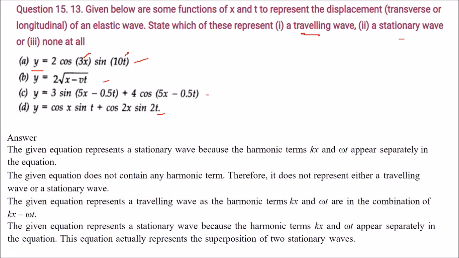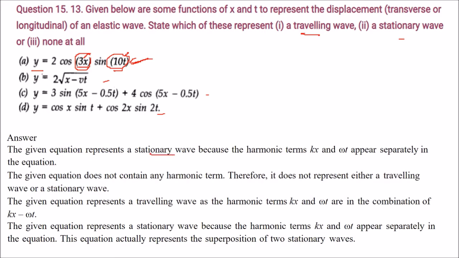First one will come here. See, this equation represents a stationary wave. Why? Because the harmonics kx and omega t, this one and this one, they appear separately, and this is only possible when we are talking about a stationary wave.